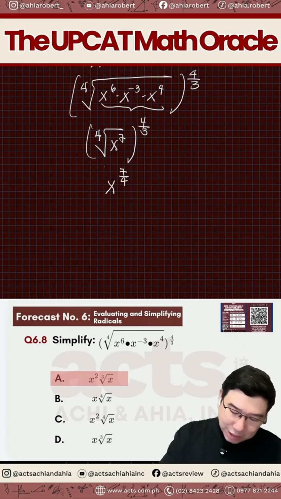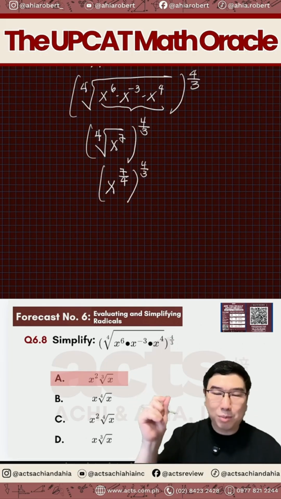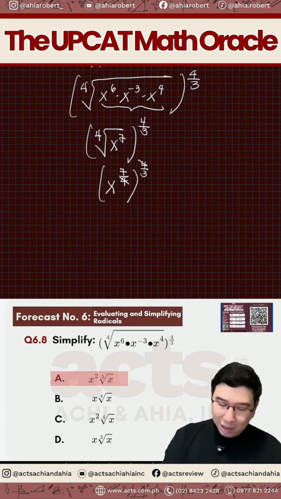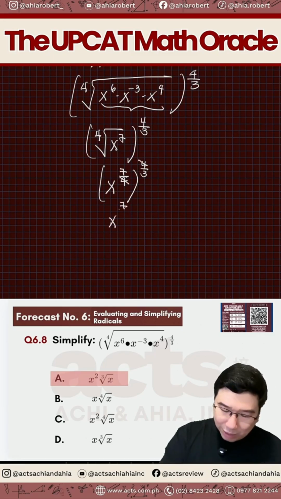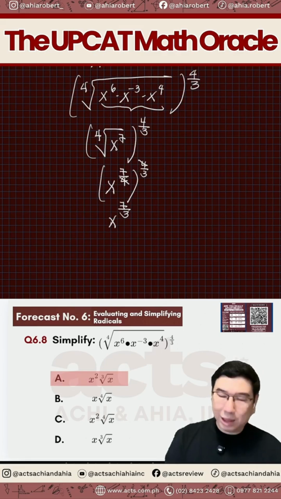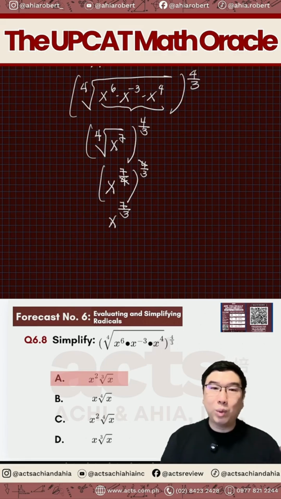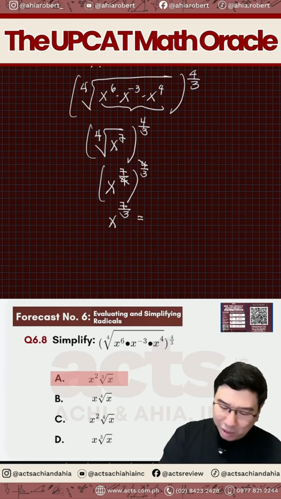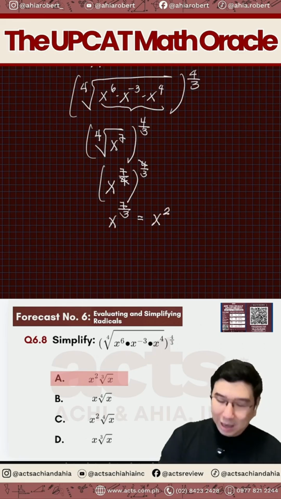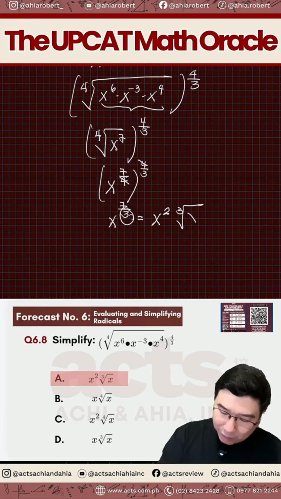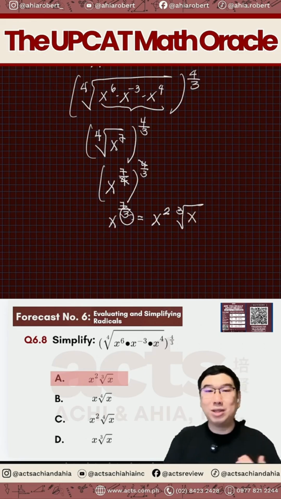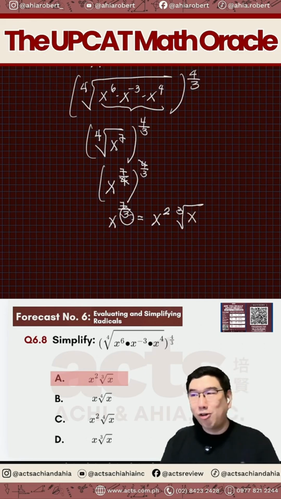If that's x to the 7 over 4 raised to the 4/3, we can now multiply the exponents. So therefore, we can lowest term the 4. It will be left with x to the 7 over 3. Or if you write that in mixed number, that's gonna be 2 and 1/3. So ibig sabihin lang nun, yung 2 na yun yung nasa labas ng radical. And what will be left is cube root because it's over 3. And you have 1 left kaya cube root of x. That's why the answer is x squared cube root of x.